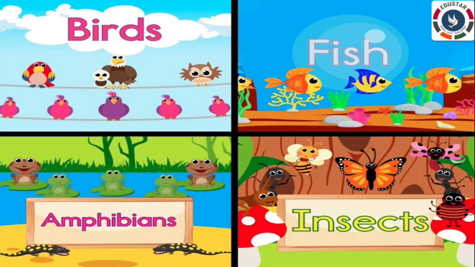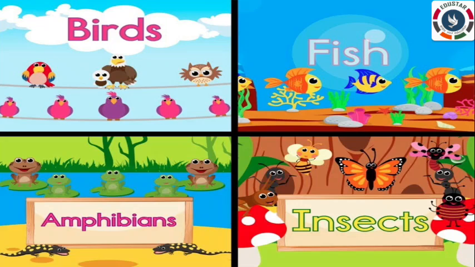Dolphins and whales are mammals that live in water. Animals that lay eggs. Several animals reproduce by laying eggs. Birds, fishes, insects, frogs, snakes, and crocodiles are some animals that lay eggs. Birds. So, all birds such as crows, sparrows, hens, and eagles reproduce by laying eggs. The female birds lay eggs in a nest.